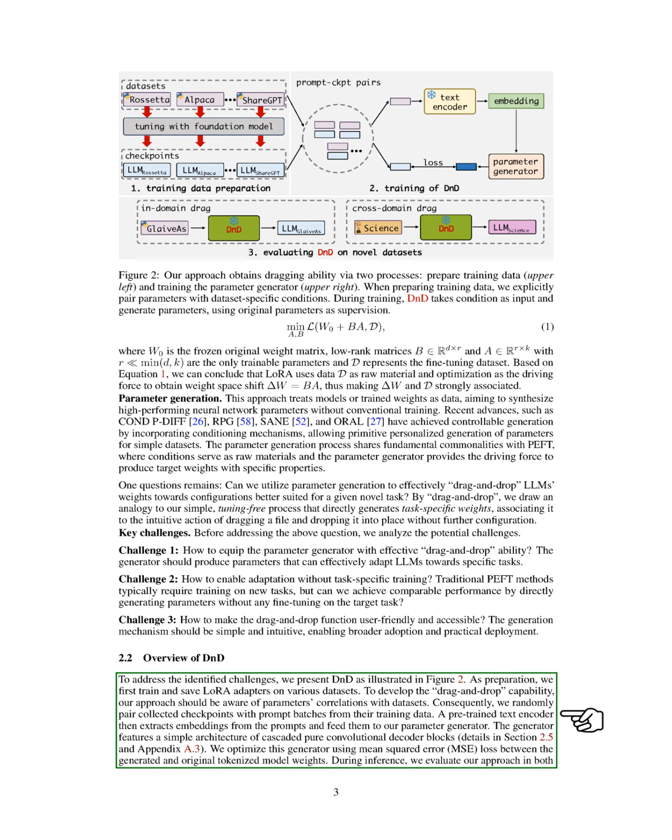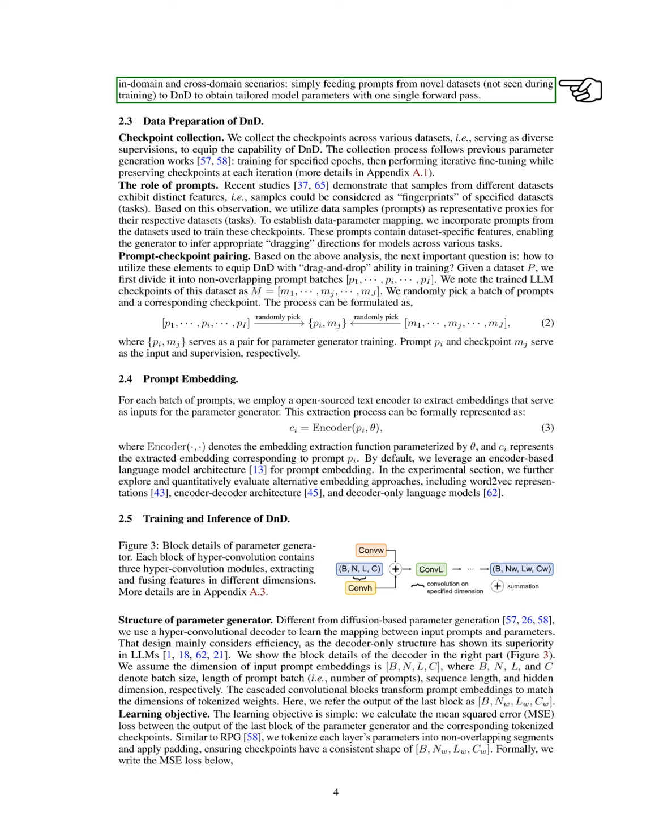We then use a pre-trained text encoder to extract embeddings from these prompts, which we input into our parameter generator. This generator has a straightforward design consisting of stacked convolutional decoder blocks, as detailed in the following sections and appendix. We optimize the generator by minimizing the difference between the generated and original model weights using mean-squared error. During inference, we test our method in both in-domain and cross-domain situations by simply inputting prompts from new datasets that were not part of the training process. This allows us to obtain customized model parameters in a single forward pass.